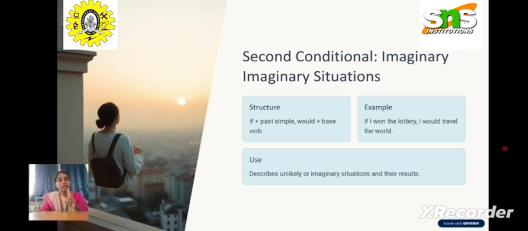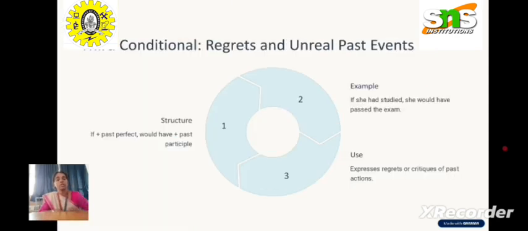The second condition is, if you have past simple, you use would in the main clause. Then going to the third condition. The third condition is regrets and unreal past events. If you have past perfect in the if condition, you're supposed to use would have in the main clause, would have plus the past participle form of a verb.